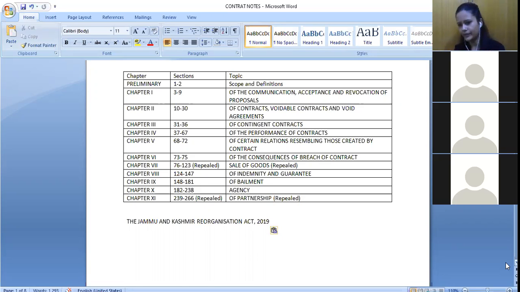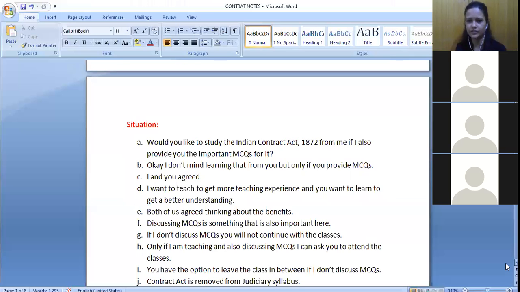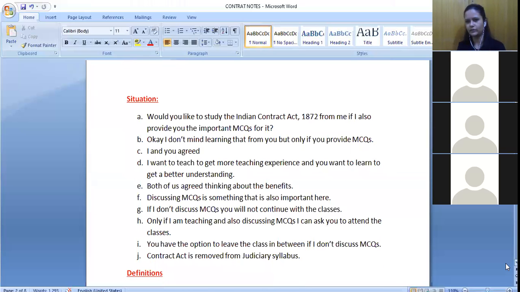How I remembered this part is that I tried to remember this particular conversation kind of thing, which you can also try. It will help you remember all the different definitions. I already told you that you need not know the entire definition word by word. You just need to have an understanding, and also which section is defining what word, for judiciary. So now you can remember this particular situation, and it will help you remember all the 10 different sections accordingly.